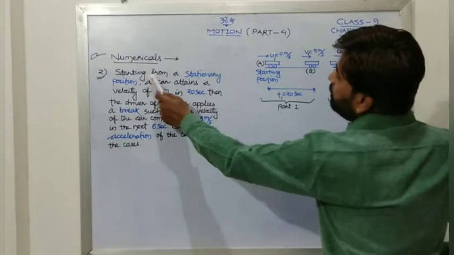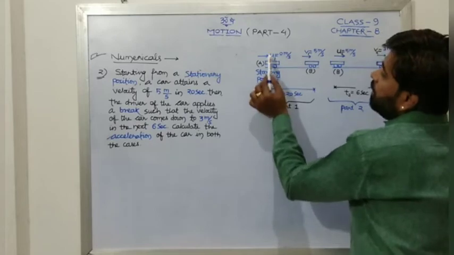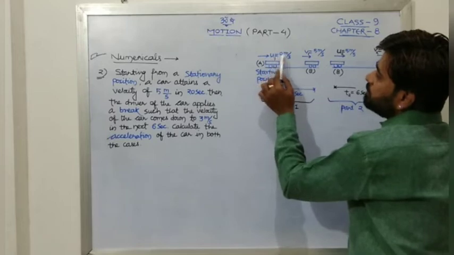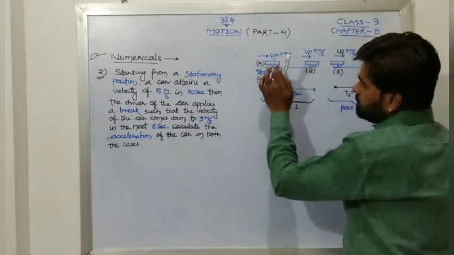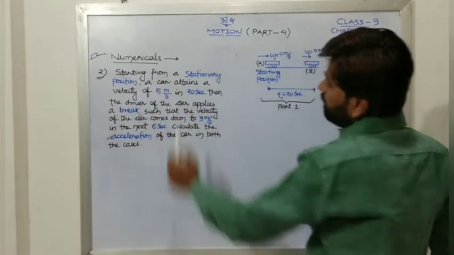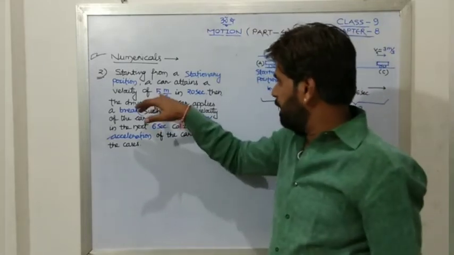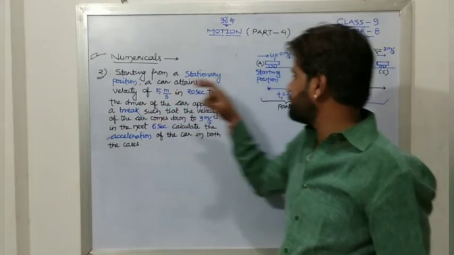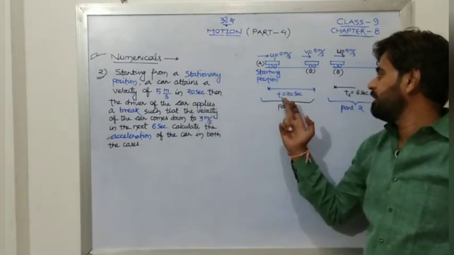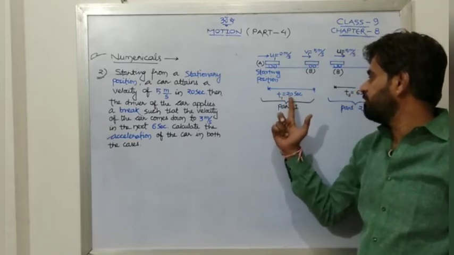Now starting from a stationary position means what? Starting position. Stationary position means it is stopped at that particular time, so initial velocity is 0 meter per second. Let us say this is the 1. Now a car attains a velocity of 5 meter per second. Attains means finally in 20 seconds it attains 5 meter per second. So they have already given that 20 seconds. Let us say T1, because we are considering part 1, that is up to 20 seconds. So T1 is equal to 20 seconds.